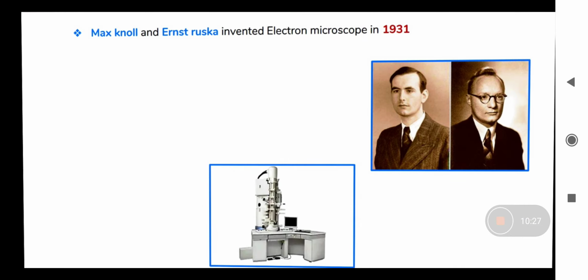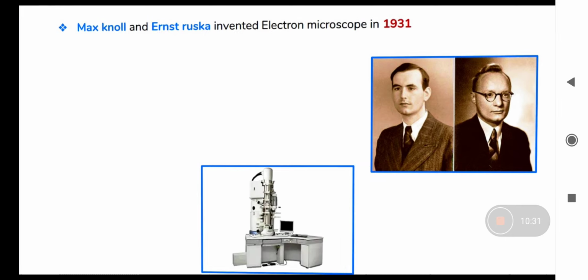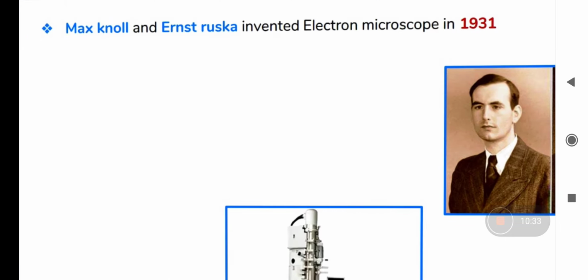Okay, the electron microscope, it is more advanced and it was invented by Max Knoll and Ernst Ruska, or Ruska, however you pronounce. They invented the electron microscope in 1931.